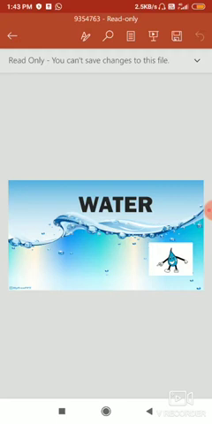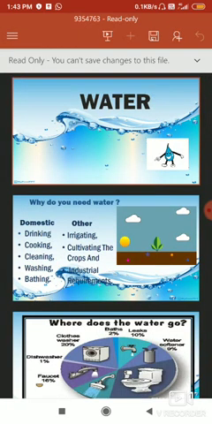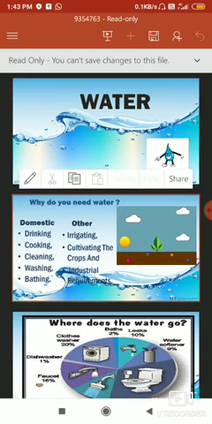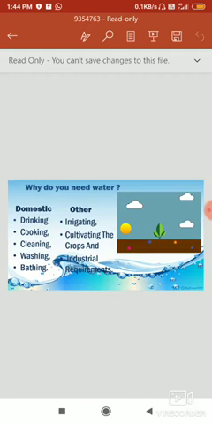Today's topic, chapter number 14, water. We all know water is the necessity of our life. We cannot survive without water. Water is everywhere, but we all know that there is very less water available for us to drink, to wash, to use, as well as for other living organisms to survive. So, water is everywhere, but availability of water is very less, because of which it has become a concern for every living organism.